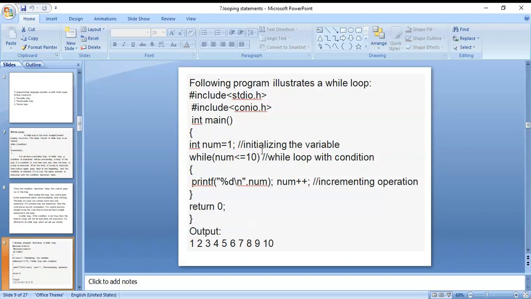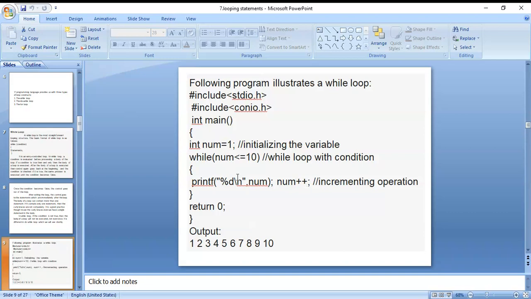In the main function, first you can declare the variables, the declaration part, and then the execution part. In the declaration part, you can only declare variables. In the execution part, you write the statements you want to execute. Integer is the data type; number is an integer variable, assigned the value 1, which is initializing the value. Then comes the while looping statement, where the condition is tested: number less than or equal to 10. The starting value of number is 1, and number is incremented by 1.